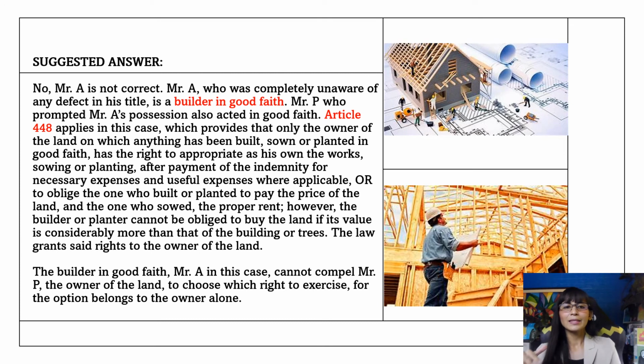Now, the law grants the said right to the owner of the land. Now here in this case, the builder in good faith, Mr. A, cannot compel Mr. P, who is the real owner of the land, to choose which rights to exercise, because this option to exercise the right, as explicitly provided in the article, belongs only to the real owner, who is Mr. P. So only he, Mr. P, can choose whether he wants to either sell the land to Mr. A, or if he wants to appropriate all the necessary expenses and indemnify Mr. A such that he may acquire back the land.